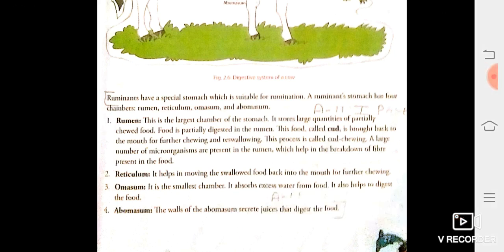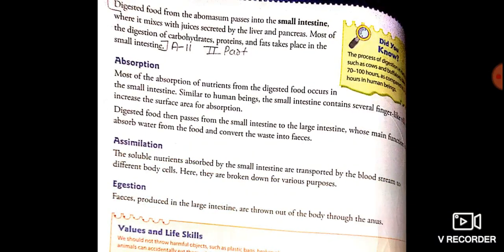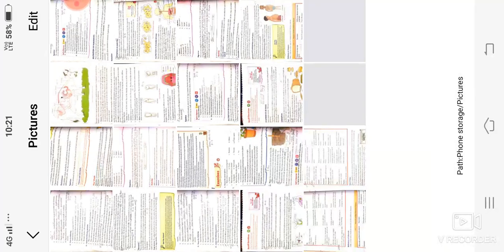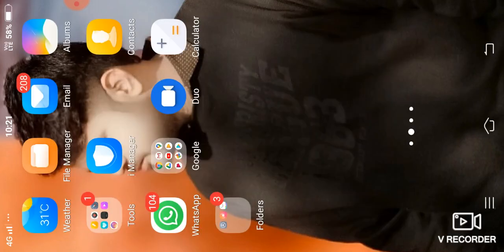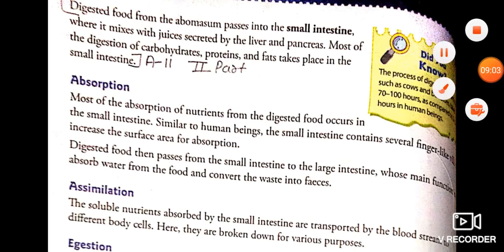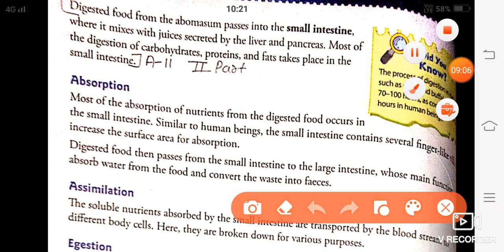Then lastly you will write: digested food from the abomasum passes into, till here. So till here your 11th answer is completed.